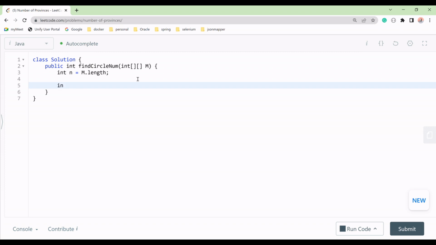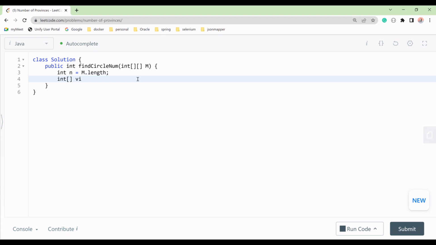We will take int, a list of array. The array will take all the nodes. So we'll say visited node. This is our visited node, and we'll store some values, right? So that's why we have taken new int, and that is of size n. Same size we will take.